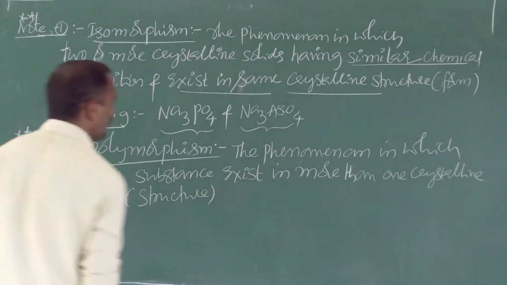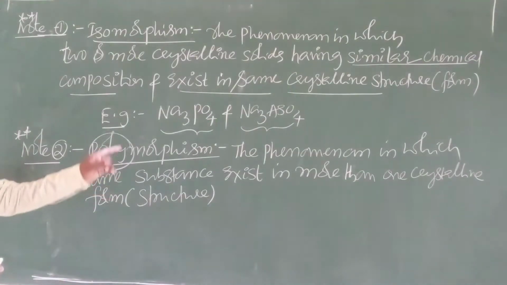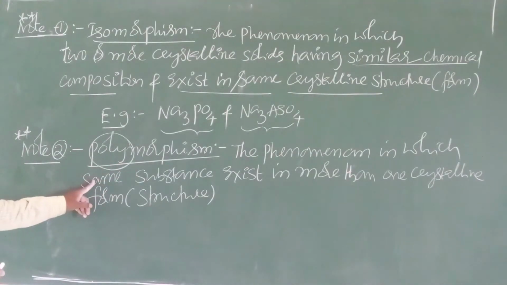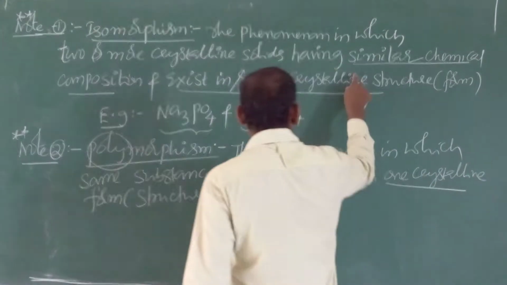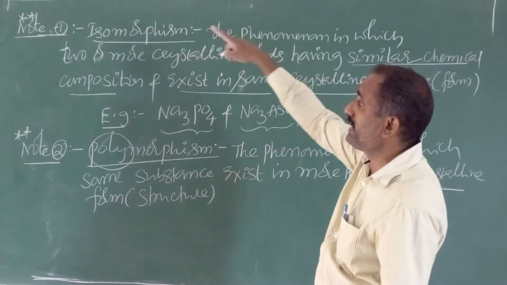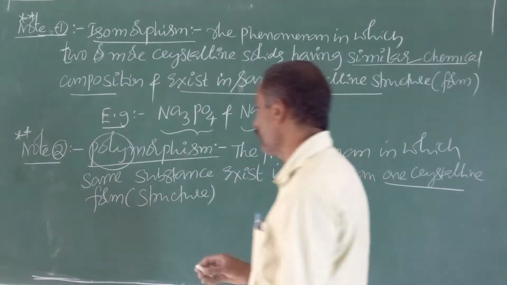So the substance is the same. The name itself is the answer. Poly means many, more than one. The phenomenon in which the same substance exists in more than one crystalline form. In the previous case, similar crystalline form, that's why isomorphism. Here, more than one crystalline form, that's why polymorphism.